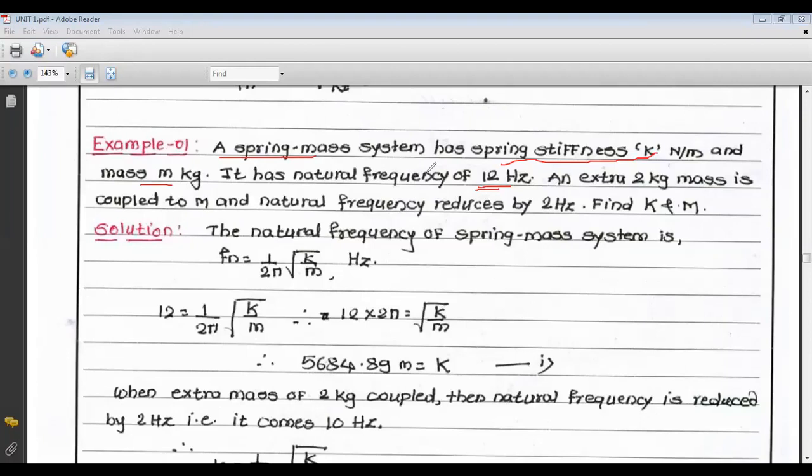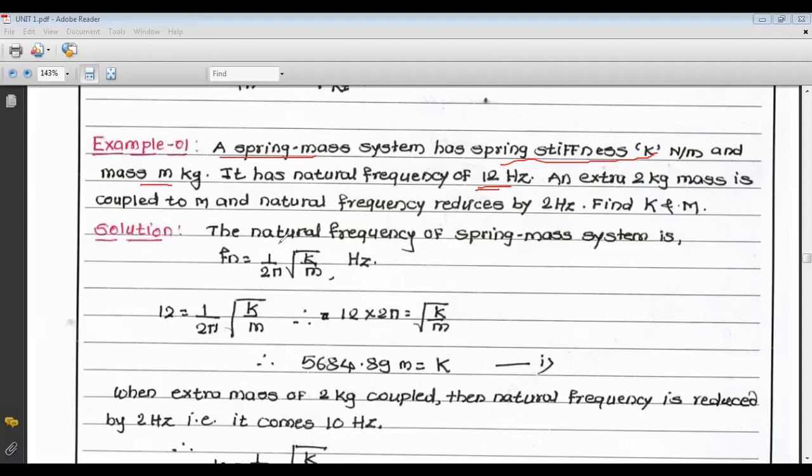Now if we attach an extra mass of 2 kg to the previous mass M, the mass becomes M plus 2. Its natural frequency is reduced by 2 Hertz. The first natural frequency is 12 Hertz, so after attaching the extra mass of 2 kg, the natural frequency for the second condition is 10 Hertz. We have to find the stiffness and mass.